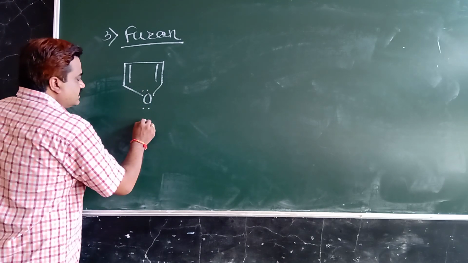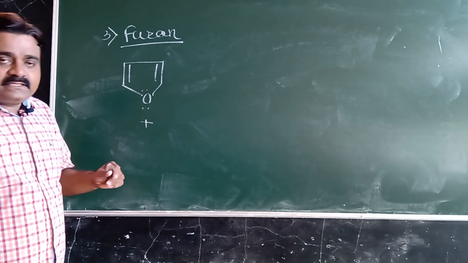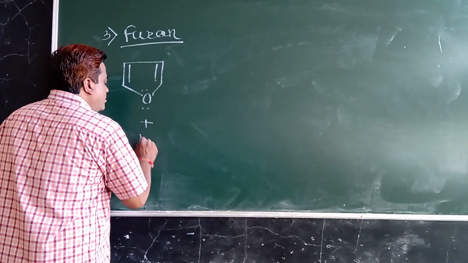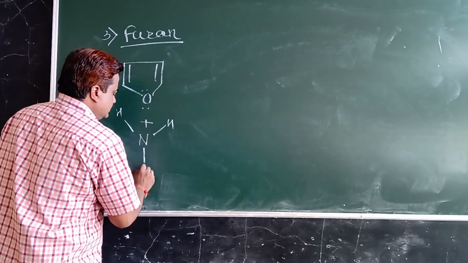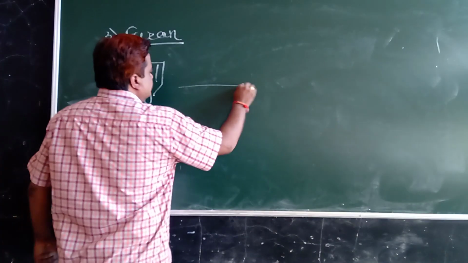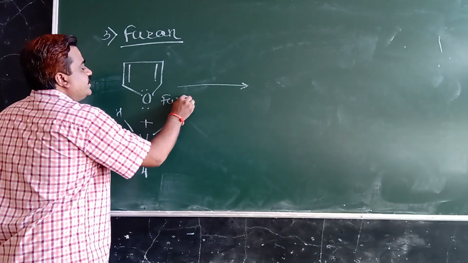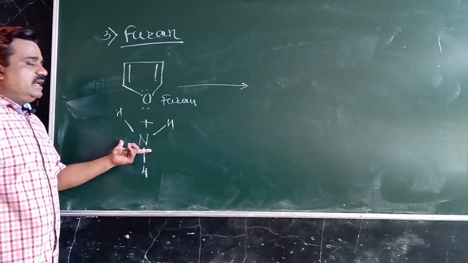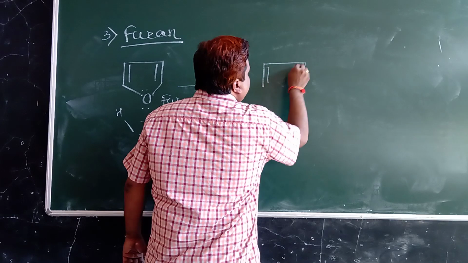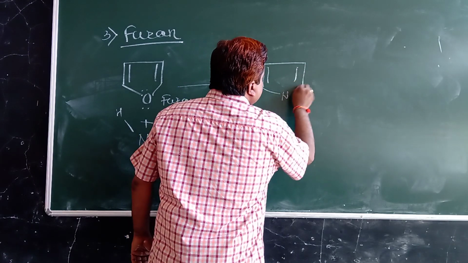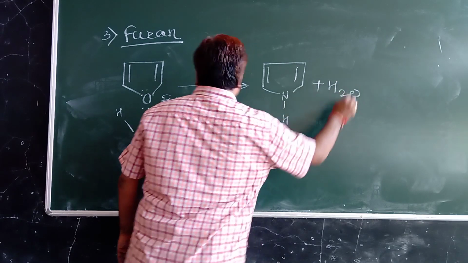This furan is treated with ammonia. When furan is treated with ammonia, that gives a pyrrole plus H2O.